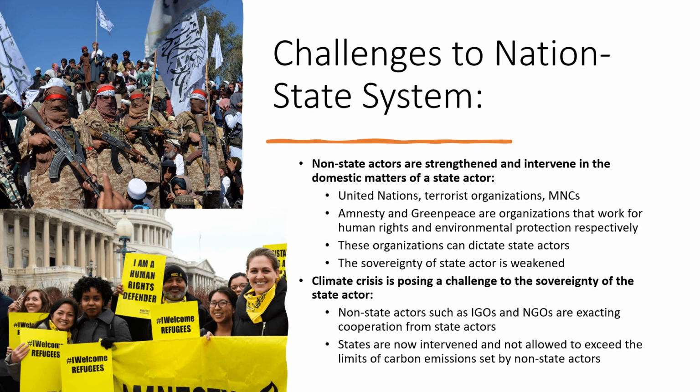Then, students, terrorist organizations. These organizations are also violating the sovereignty of a state. For example, in 2001, Al-Qaeda violated the sovereignty of Afghanistan. Al-Qaeda launched an attack on the two most important buildings of the US, that is the World Trade Center and the Pentagon, from the lands of Afghanistan. This was a violation of the sovereignty of Afghanistan. Al-Qaeda got control of Afghanistan and made it its own land. Al-Qaeda was a terrorist organization, but it violated the sovereignty of Afghanistan.